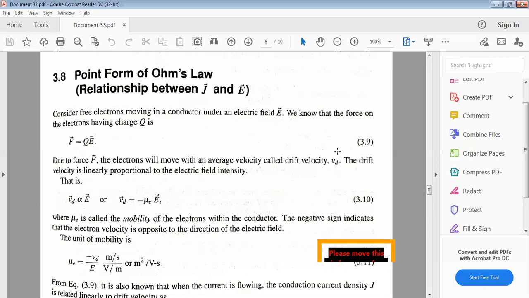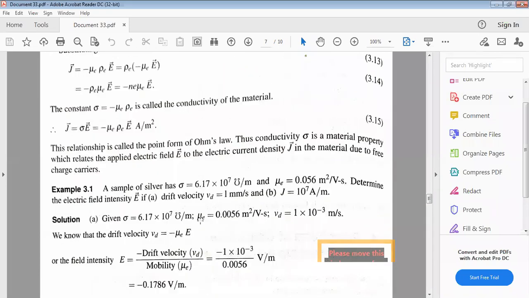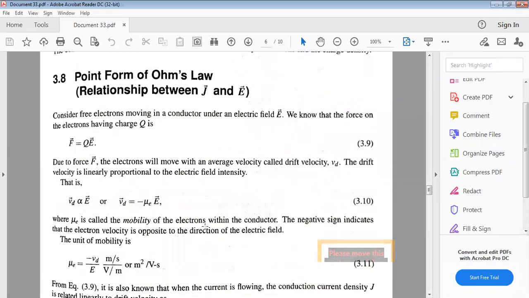See here, consider free electrons moving around in a conductor. Of course, this is not required, but for the sake of learning, we consider it here. Under the electric field E, we know that the force on an electron having a charge Q is F equal to QE.